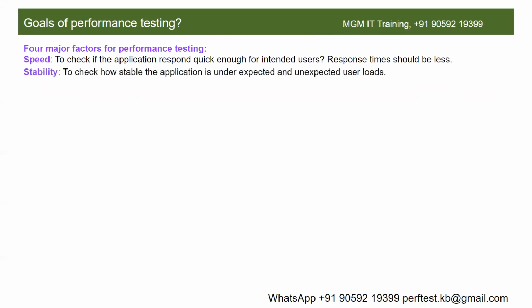And stability is nothing but to check how stable the application is under expected and unexpected user loads, right? See, sometimes you may have more than the expected load. You understood, right? What is expected and unexpected user load? For example, if you take the Redbus application, let's assume that there are 1 lakh users on an average, right? However, when there is some vacation or festival season, there will be more users, right?